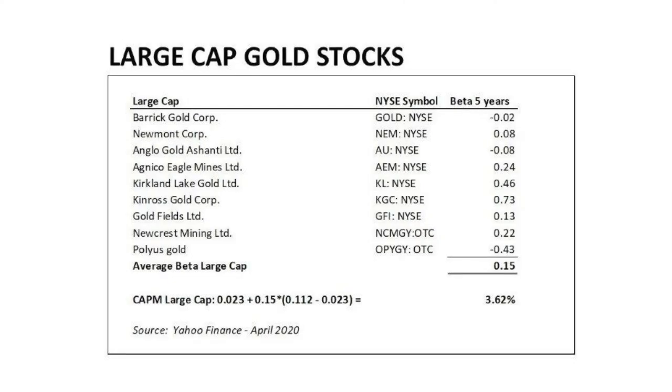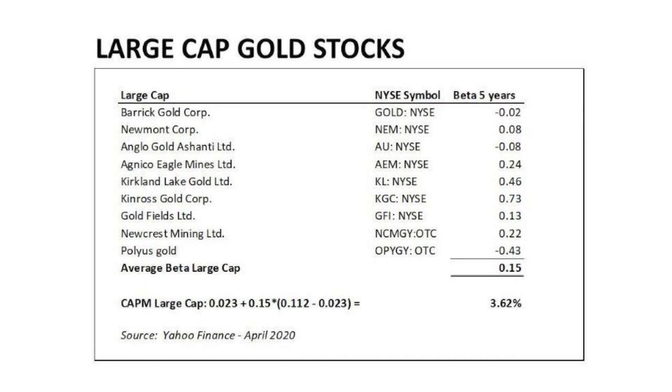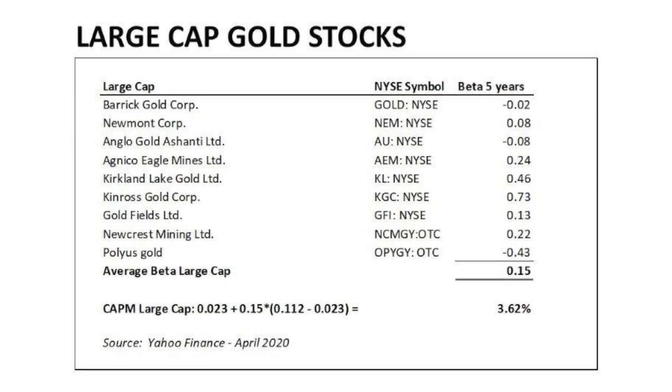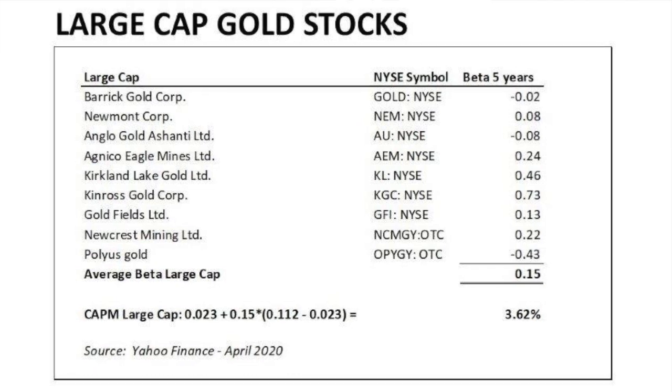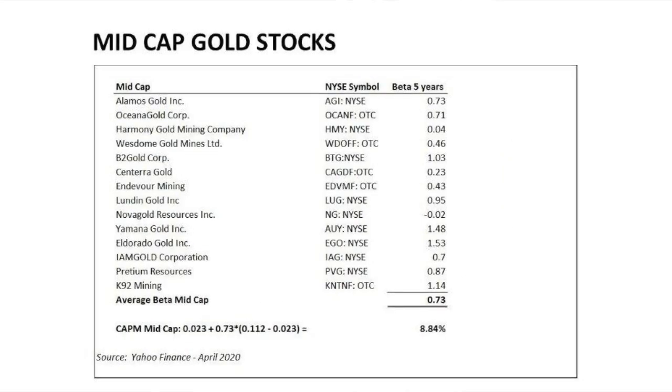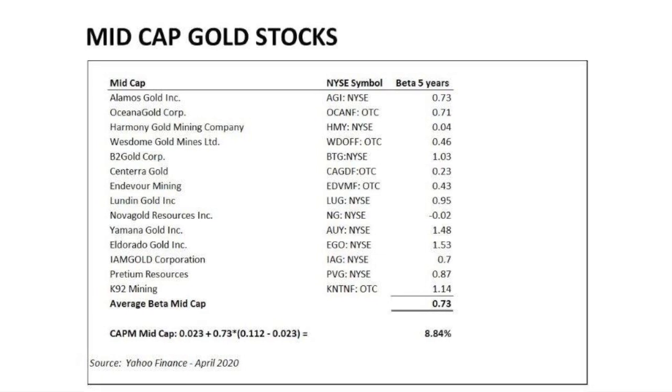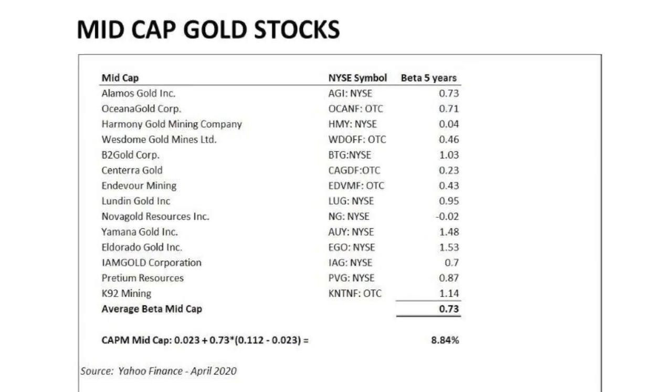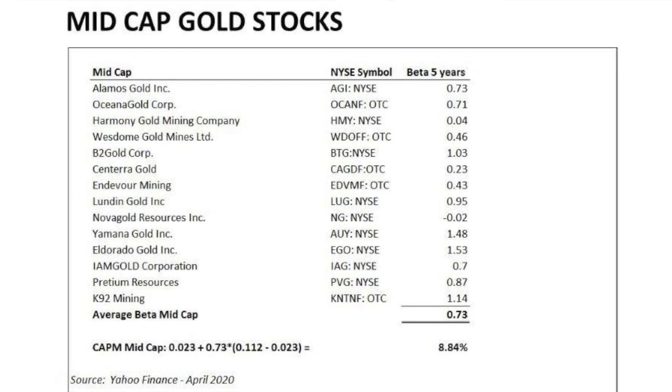If you incorporate all these elements into the capital asset pricing model, you get an equity cost of capital for large cap gold producers of 3.62%. If we do the same for mid-cap gold producers, the beta for them, from Yahoo Finance again, is 0.73, and the resulting equity cost of capital for mid-cap gold producers is 8.84%. Now, if we combine both large caps and mid-cap gold producers, we have a beta of 0.5 and a combined equity cost of capital of 6.69%.